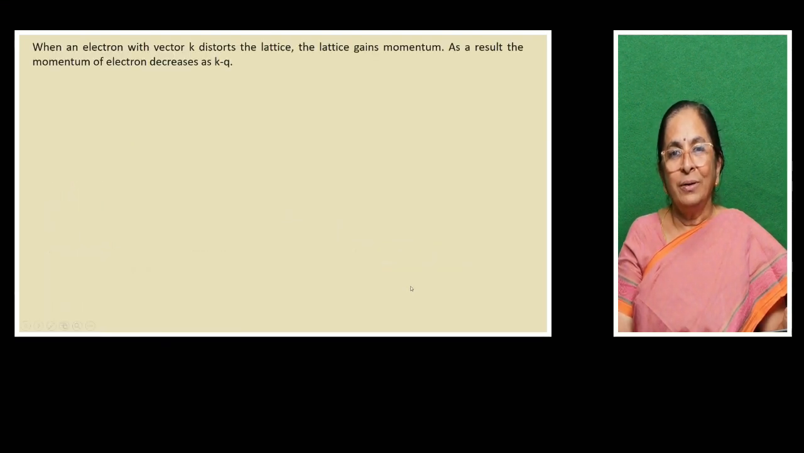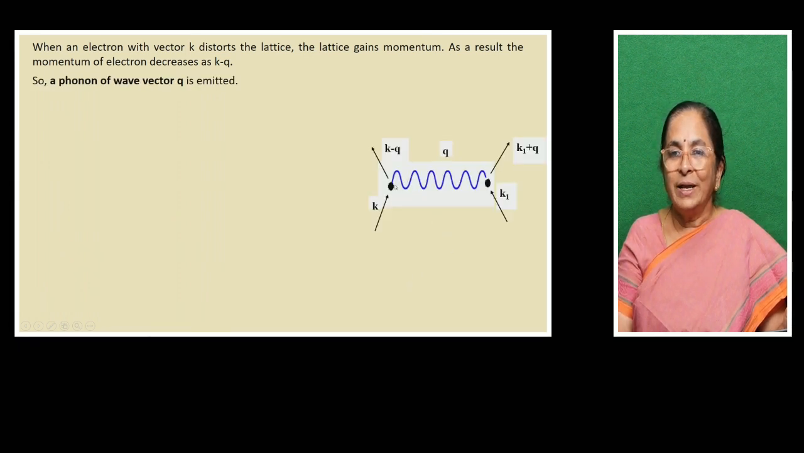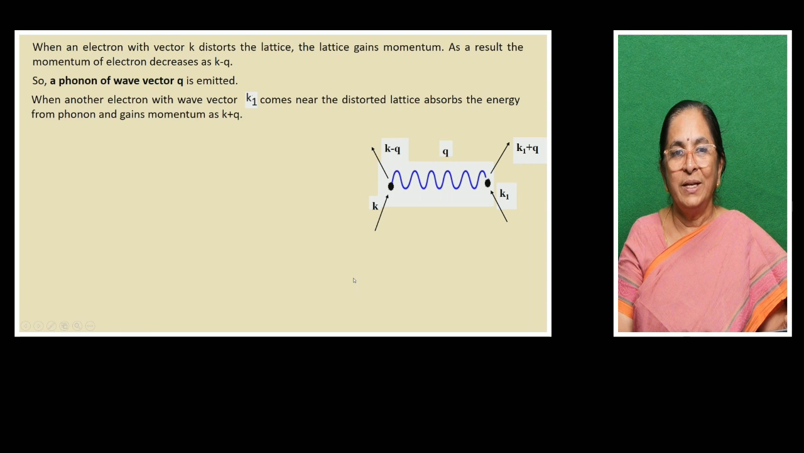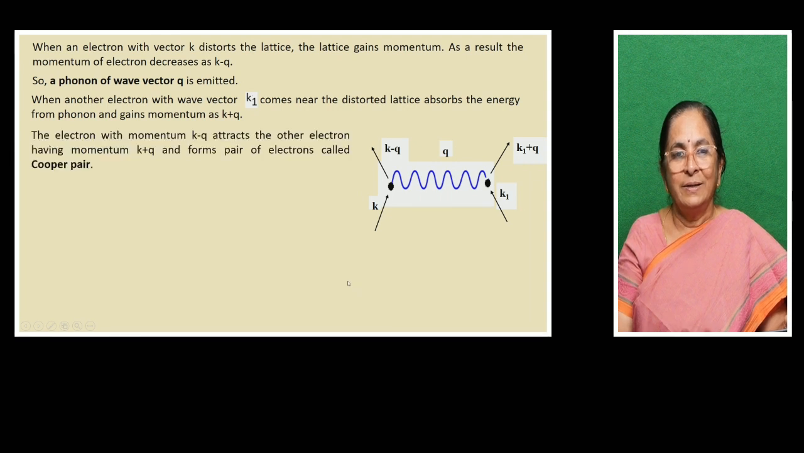When an electron, all this I said. So a phonon of wave vector Q is emitted. Why? Due to the distortion in the crystal lattice. This positive ion is bending towards the electron. So due to this distortion, a phonon of wave vector Q is emitted. Right? All this I explained.